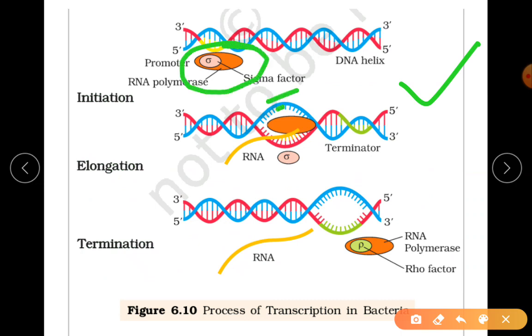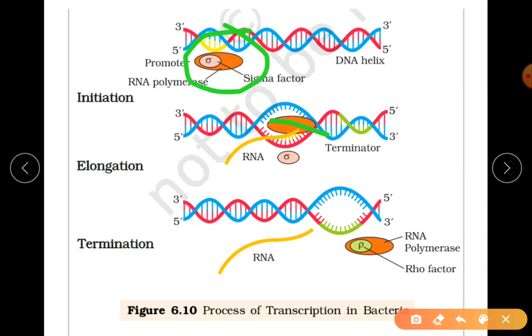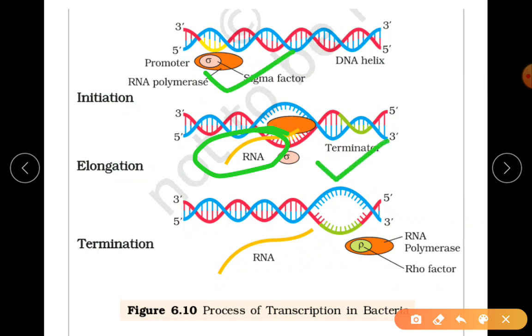There is a sigma factor, right? The sigma factor will be released. Then only the reading can take place. So observe what is happening. Sigma factor was there initially. It got released and then it starts reading. So mRNA is produced. Your RNA transcript is getting produced. Only after the release of sigma factor can we start the reading of the antisense strand. How does it end? You will understand one by one.